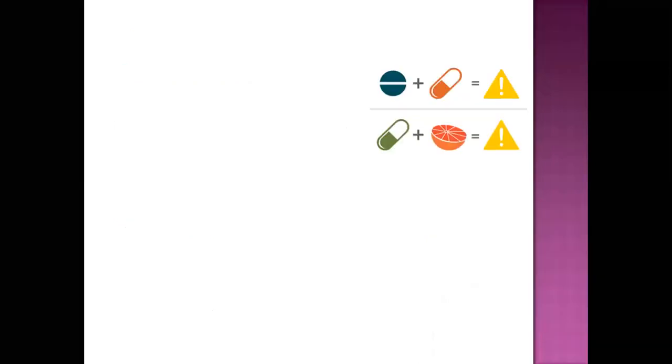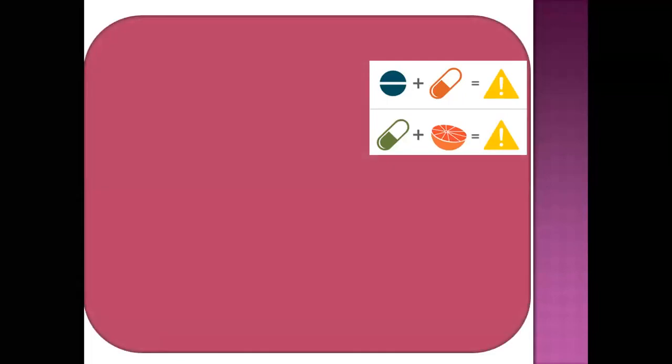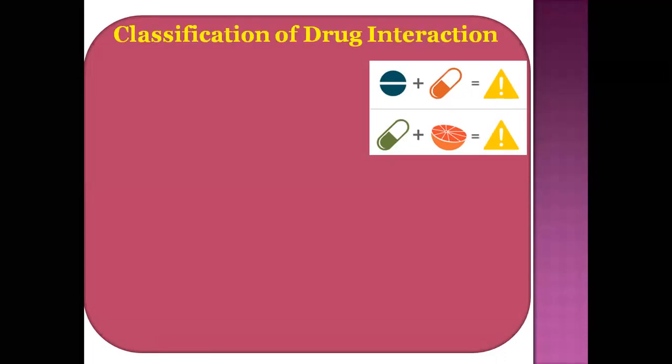If you see here, one tablet, one capsule. This is a drug interaction. Here another figure is a capsule with citrus fruit. That is a food plus drug interaction in the figures. They are categorized as drug interactions, some beneficial, on the basis of their beneficial or undesirable effect.